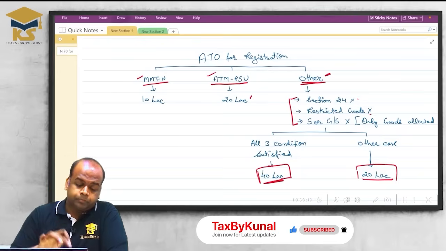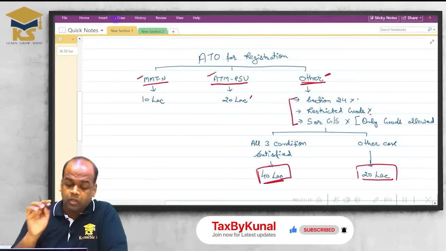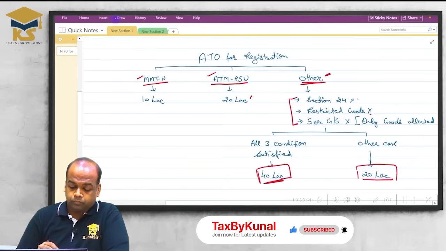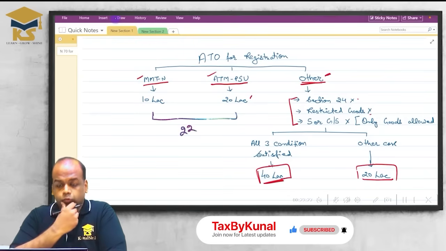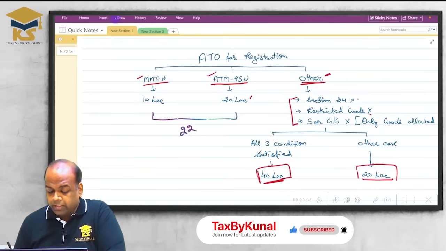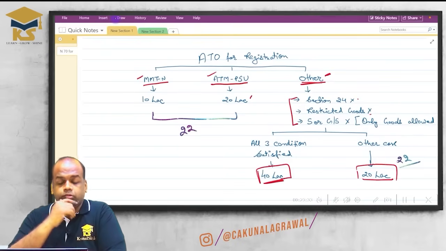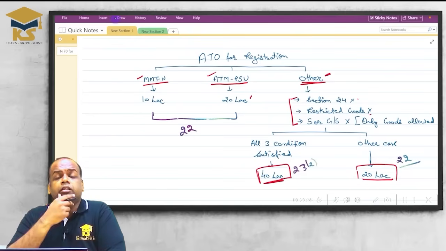Clear friends? So now here you have to see this important thing. Where are all these limits mentioned in law? These two limits are mentioned in section 22. This 20 lakh limit is again mentioned in section 22. This 40 lakh limit is mentioned under section 23(2), which means by a notification.